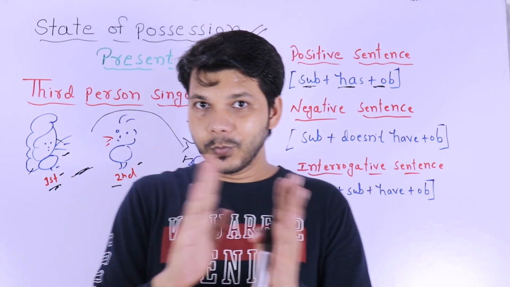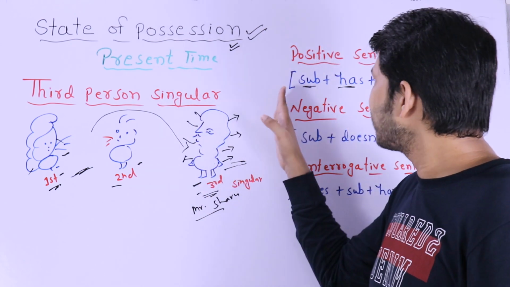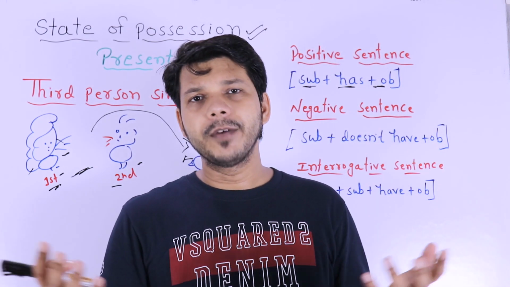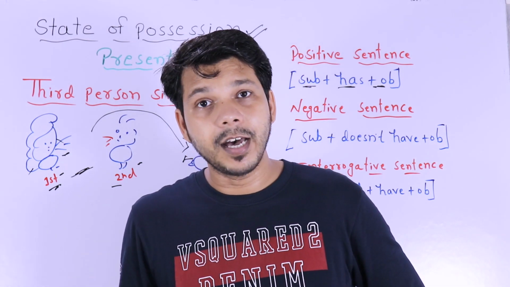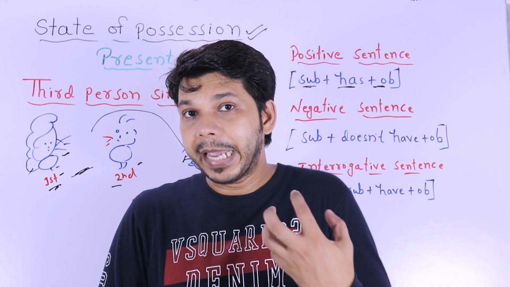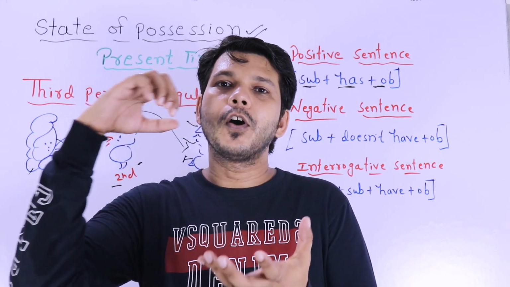Okay, are you getting what is the difference? So we are talking about third person singular. For a positive sentence you have to use has. If I have to say about the possession of my father, I say, hey, my father has a car. Okay, my mother has a lot of dresses. It means a lot of dresses belong to my mother.